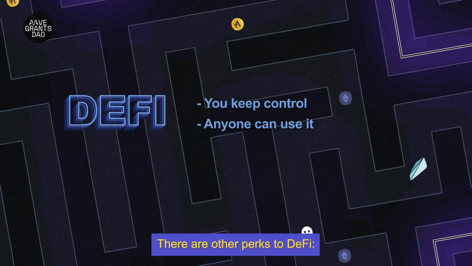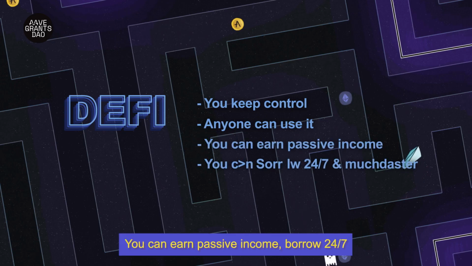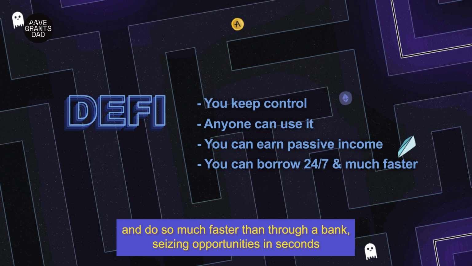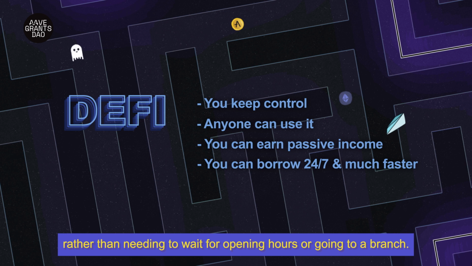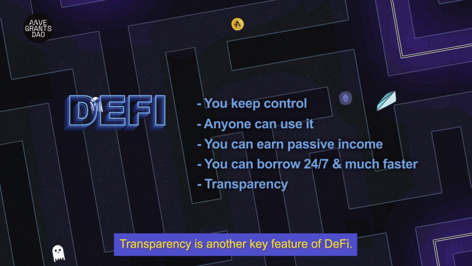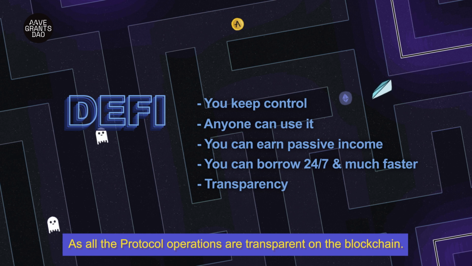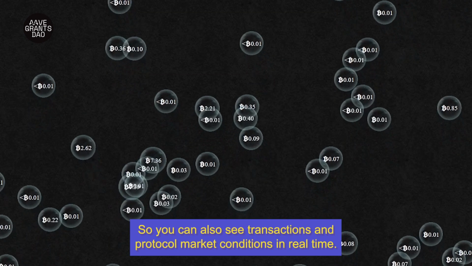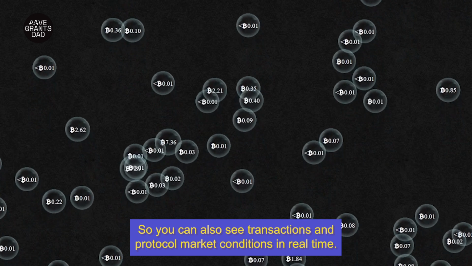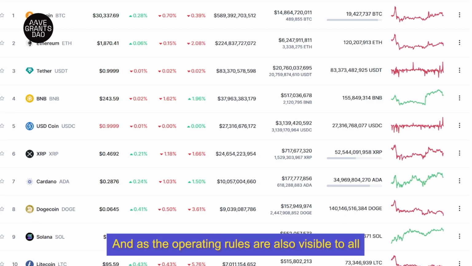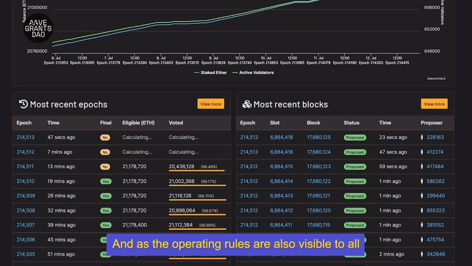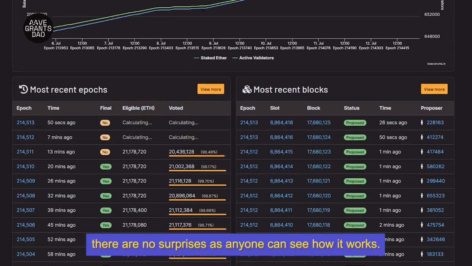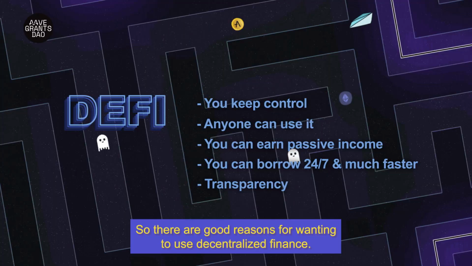There are other perks to DeFi. You can earn passive income, borrow 24/7, and do so much faster than through a bank, seizing opportunities in seconds, rather than needing to wait for opening hours or going to a branch. Transparency is another key feature of DeFi, as all the protocol operations are transparent on the blockchain. So you can also see transactions and protocol market conditions in real time. And as the operating rules are also visible to all, there are no surprises as anyone can see how it works. So there are good reasons for wanting to use decentralized finance.